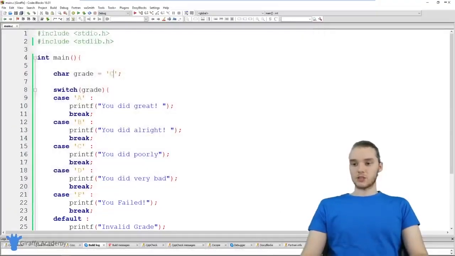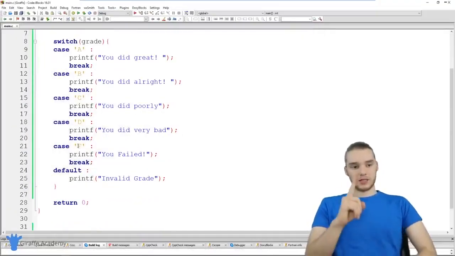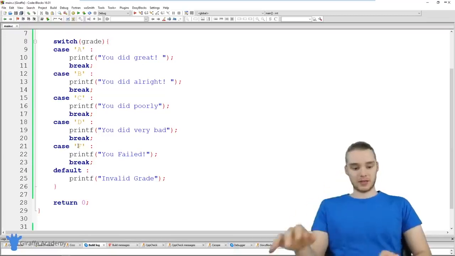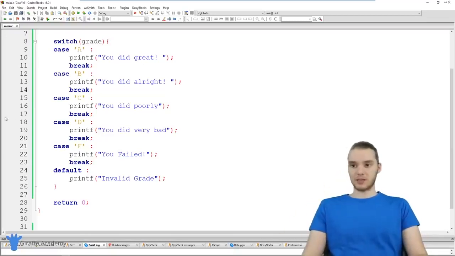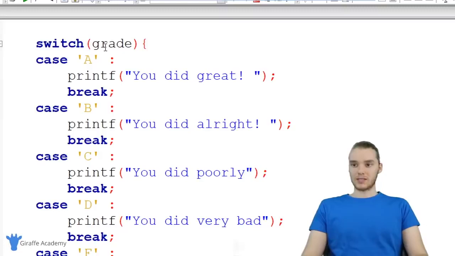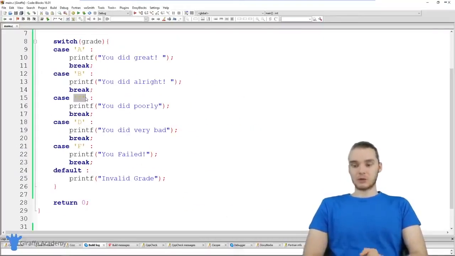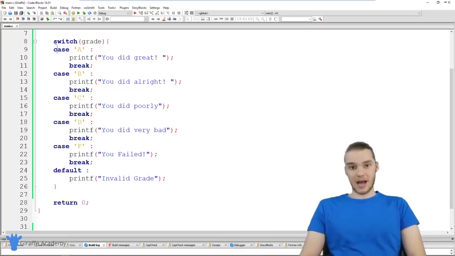So this is a super easy way for us to check one single value against a bunch of different conditions. And that's really the point of a switch statement, is you're checking one single value like grade against a bunch of other values. And that's where it can be extremely useful. So consider using these switch statements. They're not appropriate in every situation. And there's, I'd say, very select few situations where switch statements will come in handy. But when they are appropriate, switch statements will save you a lot of time and a lot of hassle.